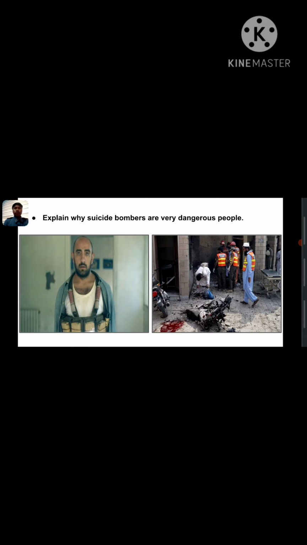So, explain why suicide bombers are very dangerous. So, because suicide bombers accept their own death as a direct result of the method used to harm, damage, or destroy the target. Siyempre, nakakatakot to kasi yung suicide bomber, sila ay may dala-dala ng bomba, syempre pupunta yan sa maraming tao para pasabugin yung lugar na yon. So maraming mabiktima ng suicide bomber. Kasi suicide bomber ay tanggap na nila yung kanilang kamatayan. Talagang gagawin nila lahat para pag yung pagkasabog ng kanilang katawan ay maraming madadamay. So, yan po ang madalas gawain ng mga terorista.